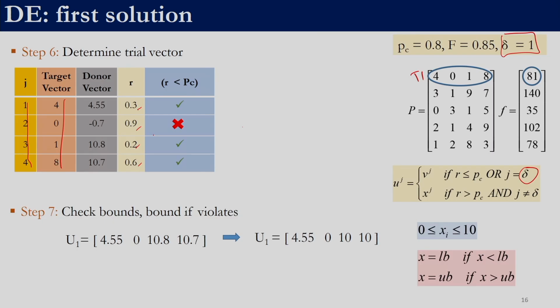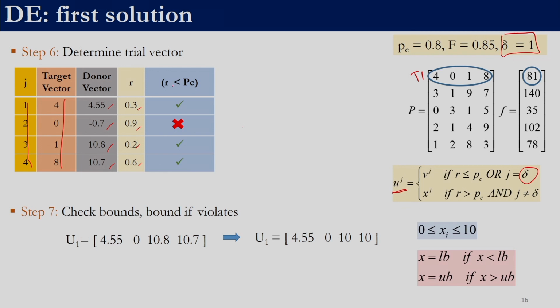Let these 4 be our random numbers which we have previously seen, and this be the donor vector which we have obtained from the mutation operation. So, now we have our target vector, the donor vector, the random numbers which will be compared with the crossover probability, and we also have this delta value. We have everything in place to apply the binomial crossover to determine the trial vector. We need to see whether the first value of the trial vector is going to be 4 or 4.55, the second value 0 or minus 0.7, the third value 1 or 10.8, and the fourth value 8 or 10.7. That is what we are going to determine.